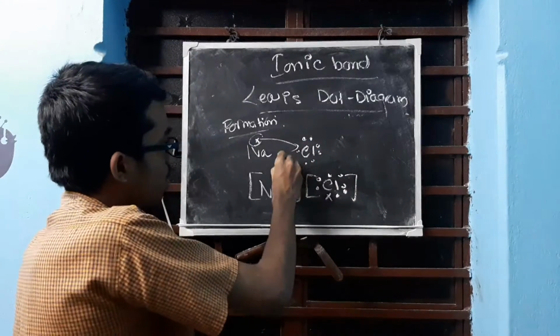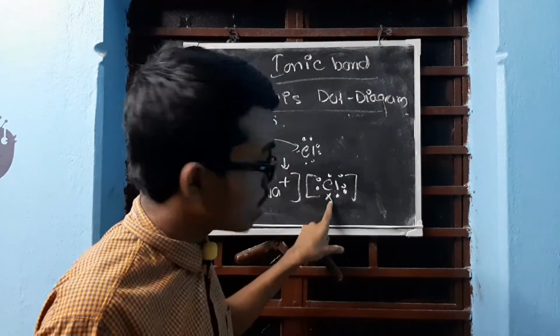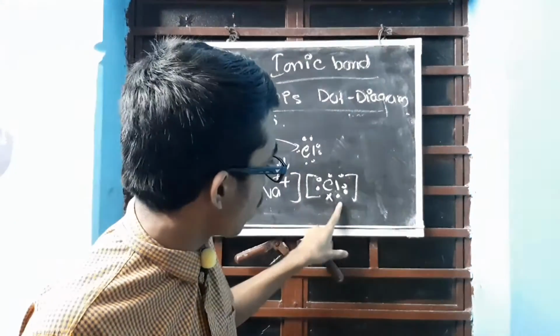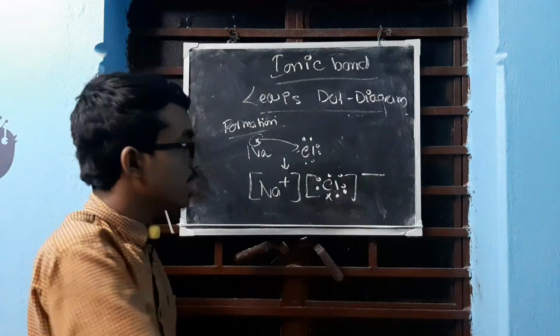So this will form like this. What is happening? This is dot, so I wrote all dot. One cross got from here, so I have to show that cross over here. 1, 2, 3, 4, 5, 6, 7, 8 electrons are there. Okay, and this minus charge over here is very important.